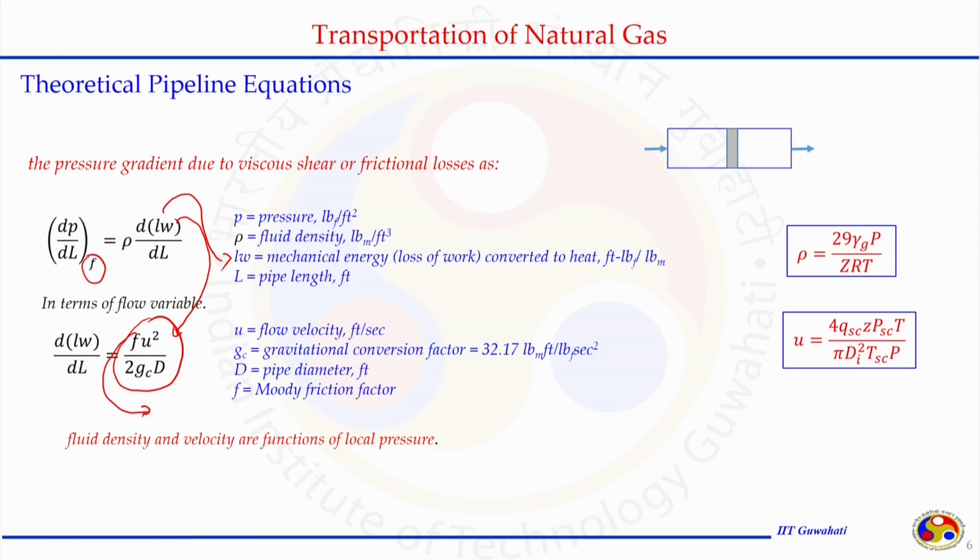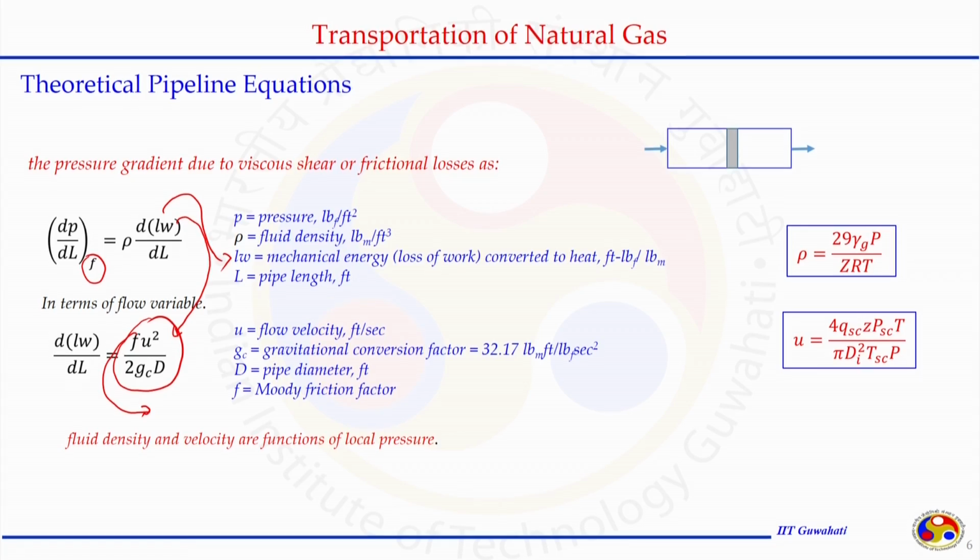So, thus if we put all of this here, what are we going to get? The relationship that says if the flow through a pipeline is happening in a horizontal tube and no kinetic energy is changing, we get this form of the equation. Just substituting this here, we will get it, and that can also be related by the definition of friction factor, that says friction factor f is equal to tau divided by rho v square by 2. If we put that in, we are going to get a similar thing.